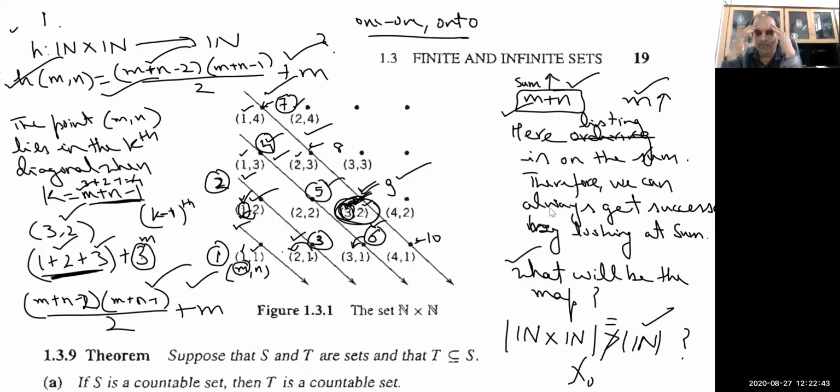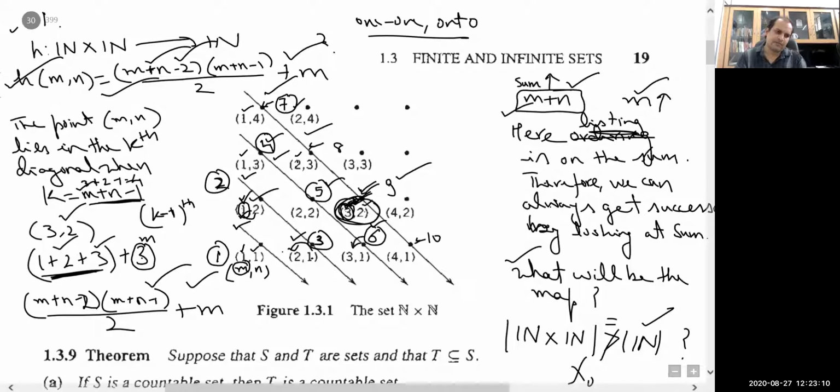The first one, for completion purposes, you can directly remember this technique, and this counting is very easy: you arrange all the elements in increasing sum and increasing value of m. In this way you can argue that one can list every element of N cross N and no element is left out, so that set is going to be countable. The second way is that, by defining this map, one can show that the set is countable, because we have defined a 1-1 onto map, with the help of which this set is countable.